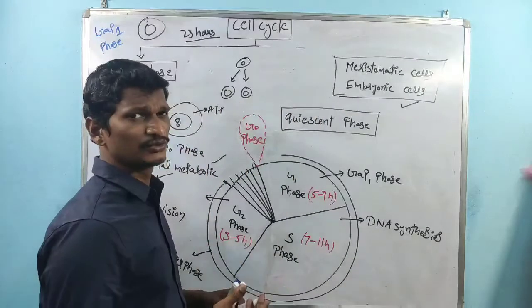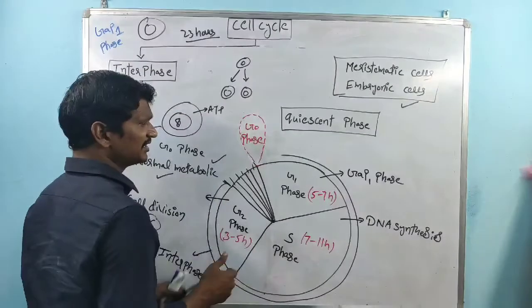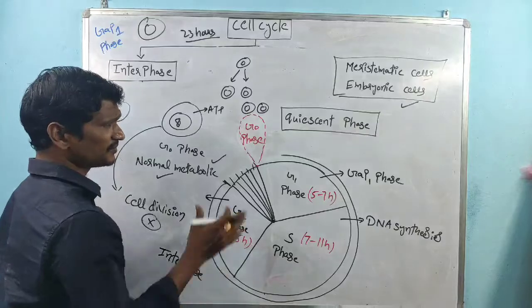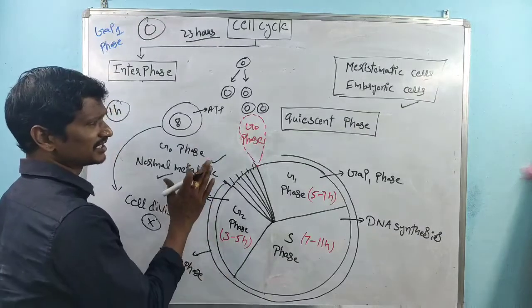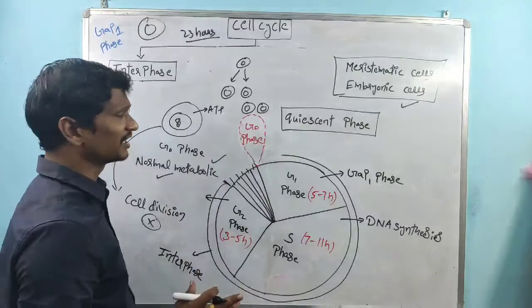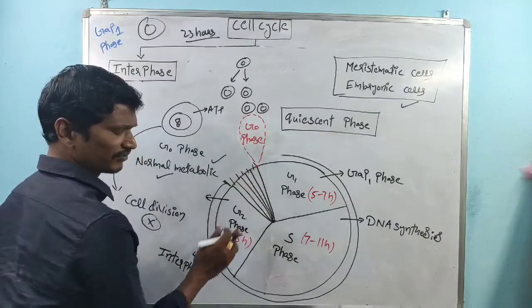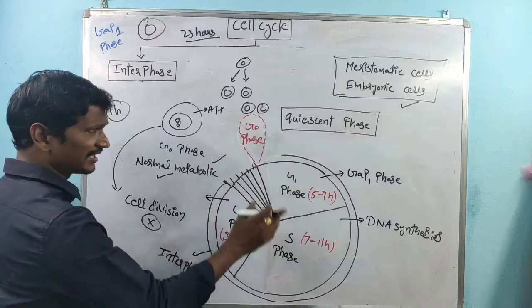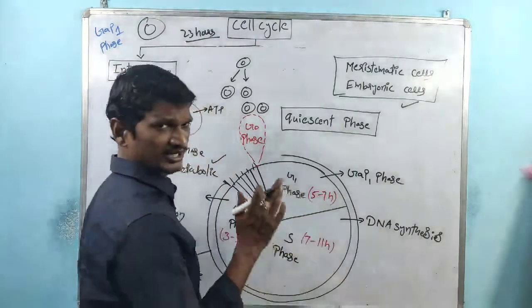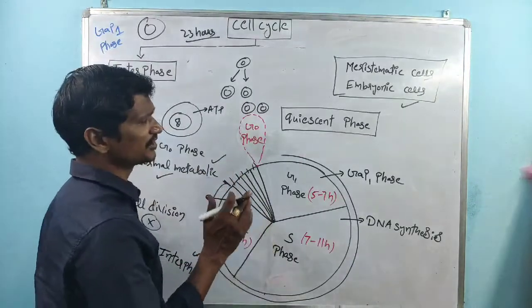Sir, which cells are entering the G0 phase? Okay, I already said, once the cell division is completed, some of the cells enter the G0 phase. Up to a certain time period, the cells exist in G0 phase. When the cells are required again, they enter the gap phase, that is gap 1 phase, S phase, G2 phase, and are again involved in cell division, right?